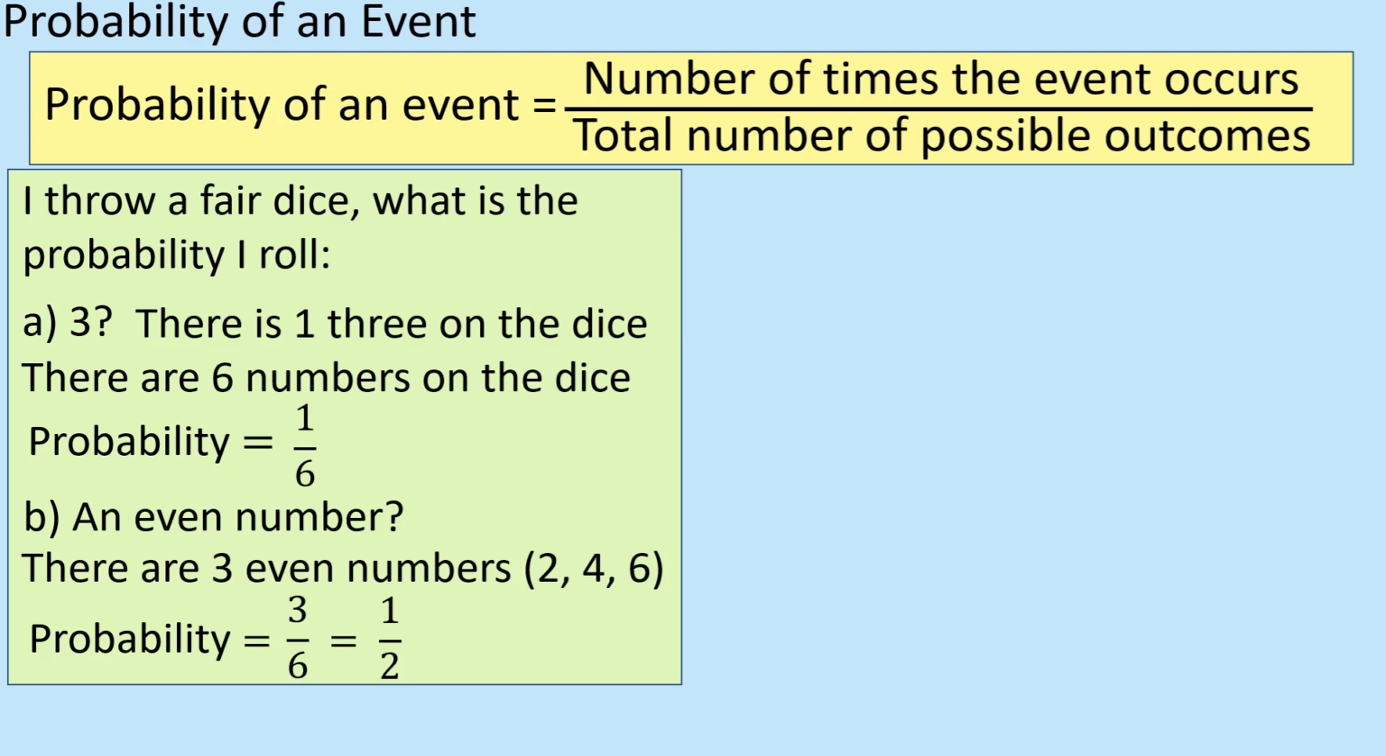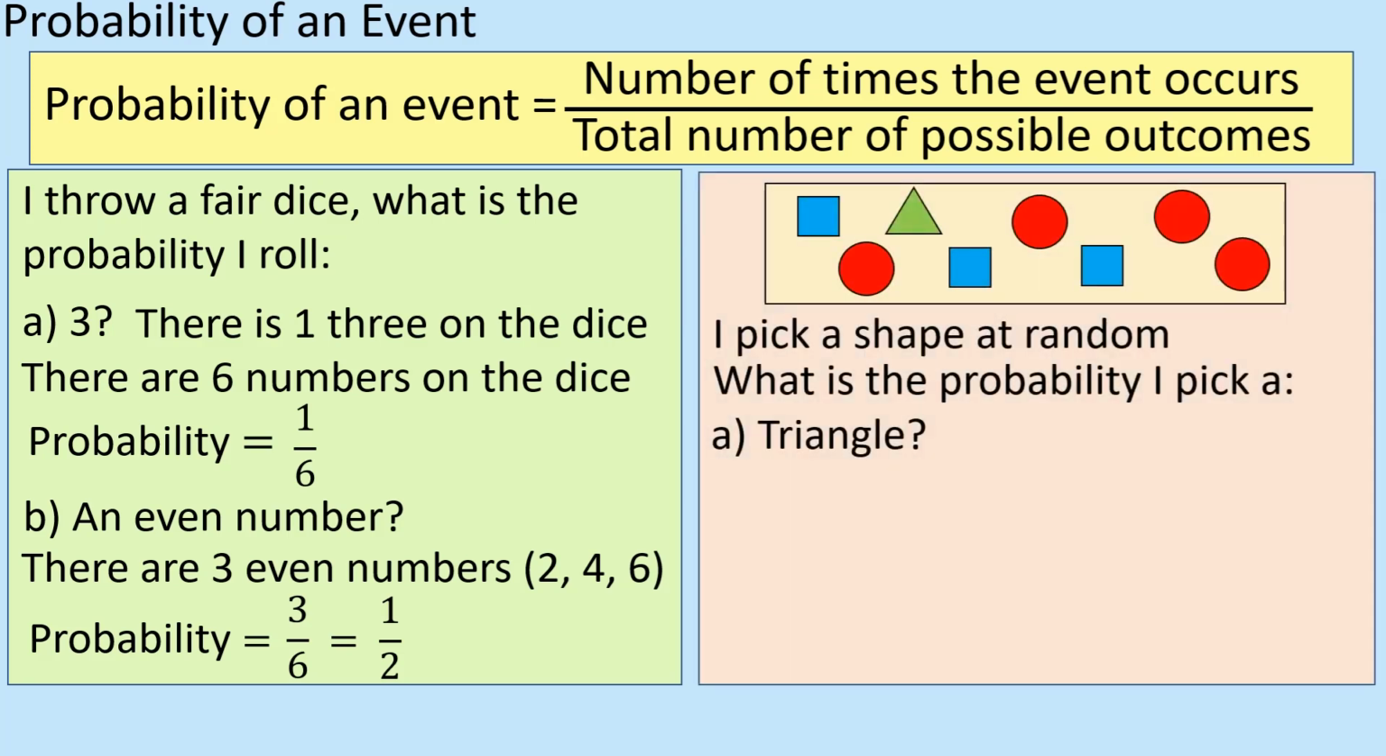3 out of 6 would get you the mark. Okay. So let's look at another example. A bit more visual, this one. So you pick a shape at random, and what's the probability I pick a triangle?